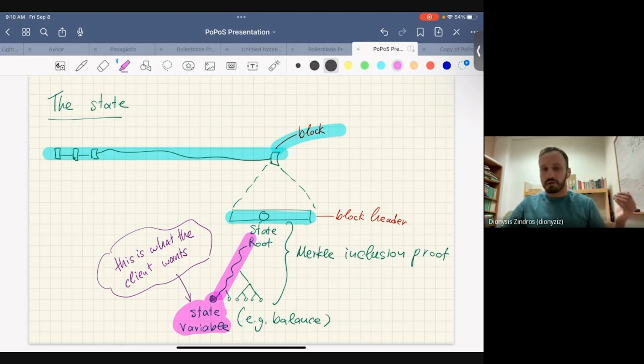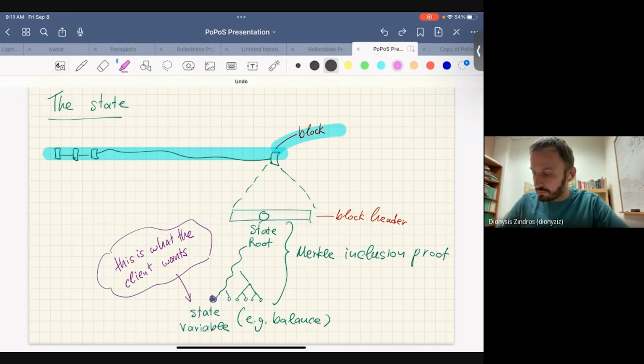So the goal of the light client is to get the state root of the most recent block. Once they get that, because they know that they have at least one honest connection, they can rely on the honest connection to send them the tree, the tree proof, right? And then they cannot be lied to as long as the state root is correct, right? Because of the security of Merkle trees. Okay, cool.